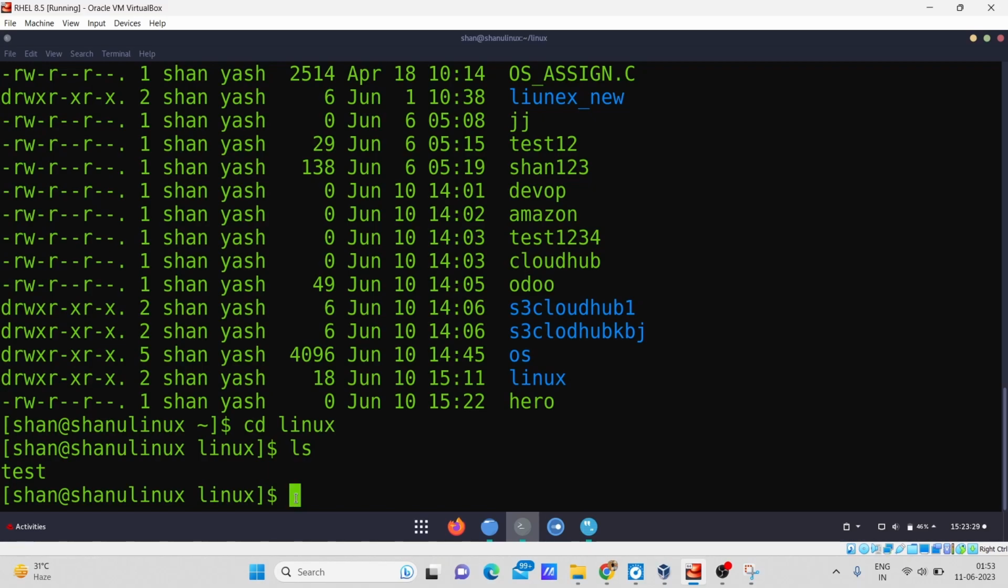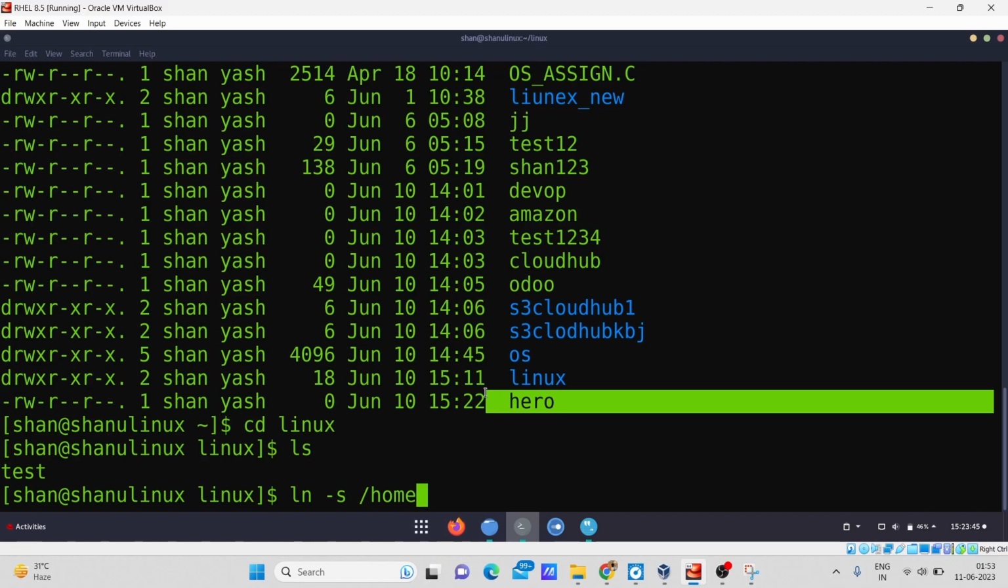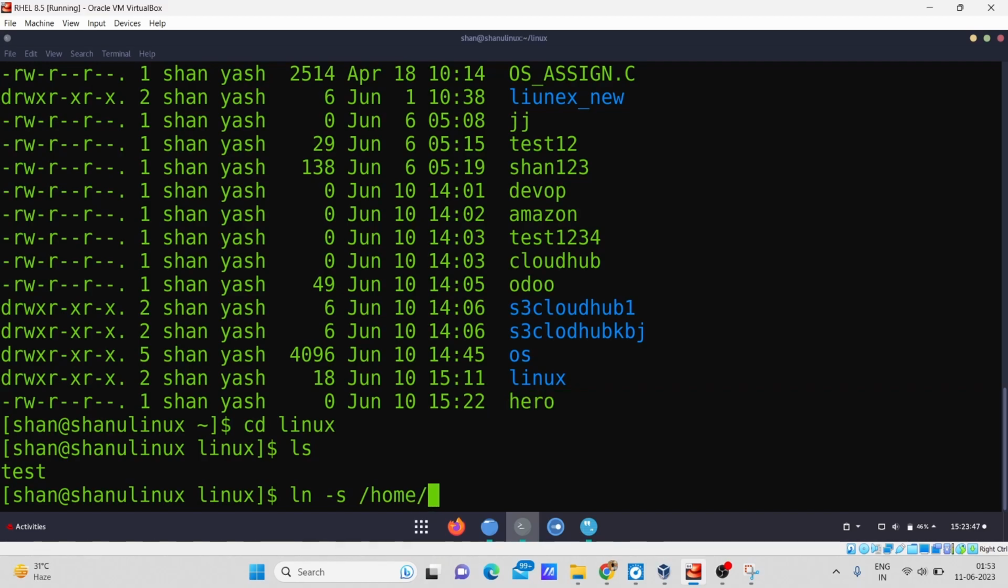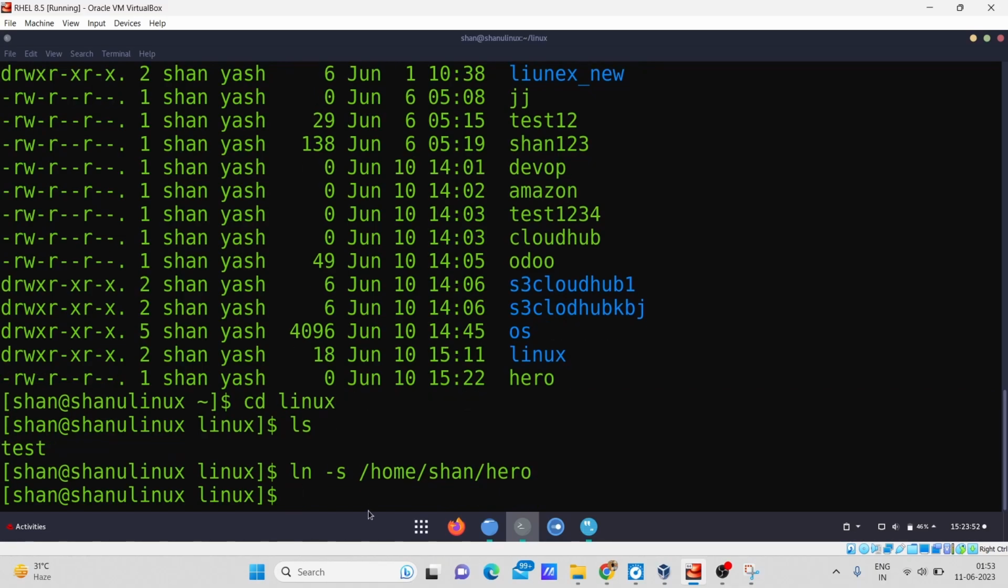So for that, to create a soft link, we need to write the command which is ln -s and a space, then give the name of the file which you want to create a soft link for. So I will give the path of the file. So my file is in my home directory. For example, I'm taking the file which is hero. So I will give the path /home/shan/hero, enter. So after entering it, you can see it has been created.